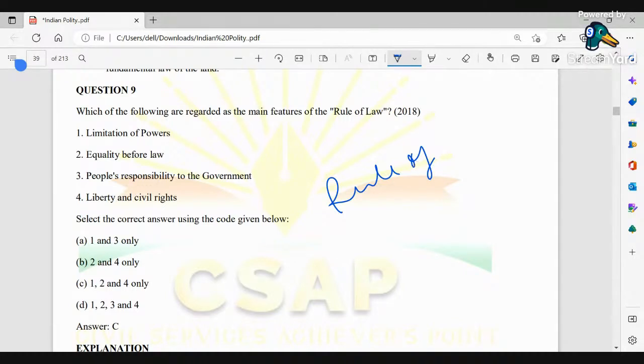So therefore, the main features of the rule of law here, the correct answer is basically C, that is 1, 2, and 4. That is limitation of power, equality before law, and liberty and civil rights. Okay, this is the correct one.